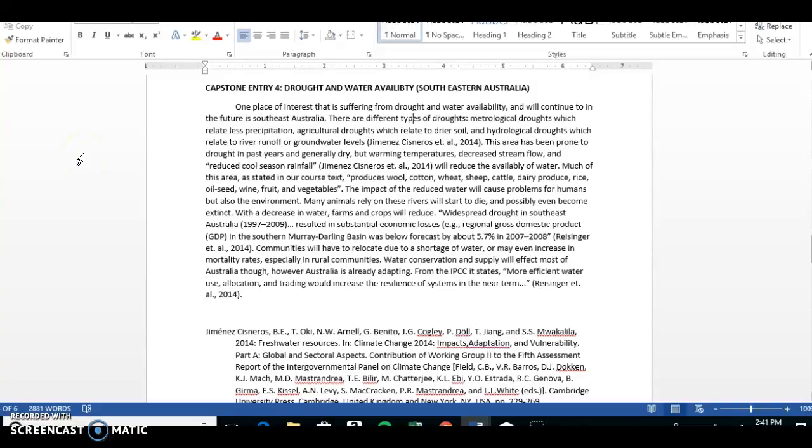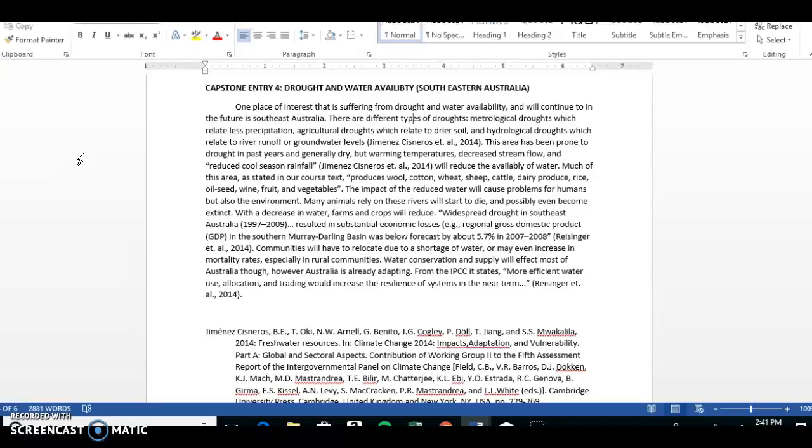One place of interest that is suffering from drought and water availability, and will continue to in the future, is Southeast Australia. There are different types of droughts: a meteorological drought, which relates to precipitation; agricultural droughts, which relate to drier soil; and hydrological droughts, which relate to river runoff or groundwater levels.